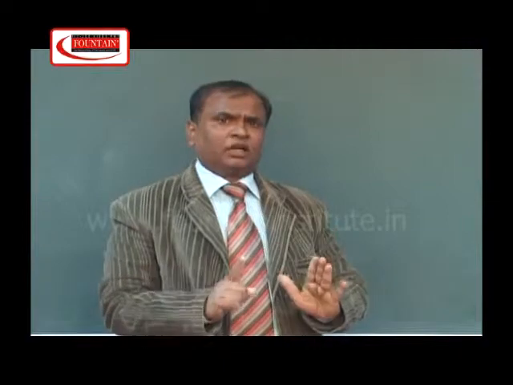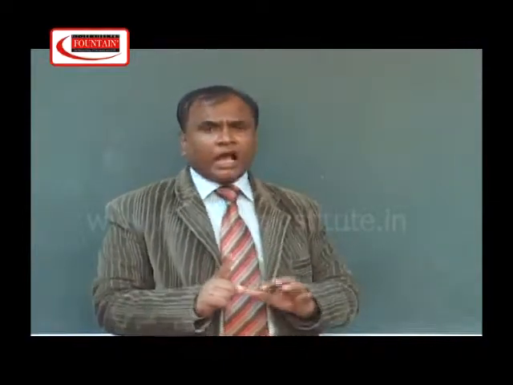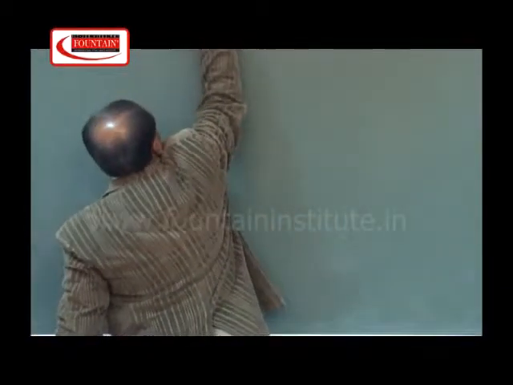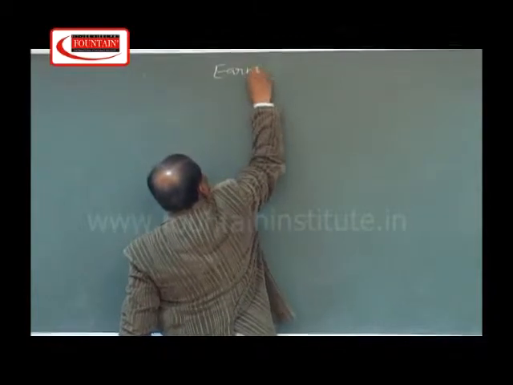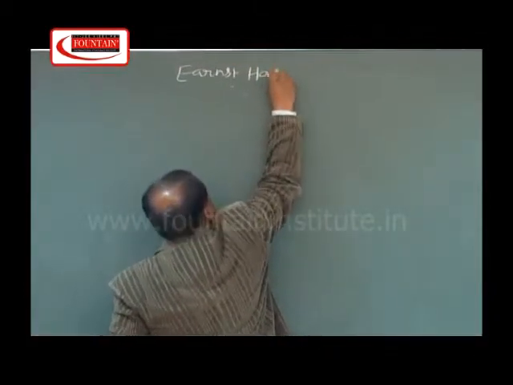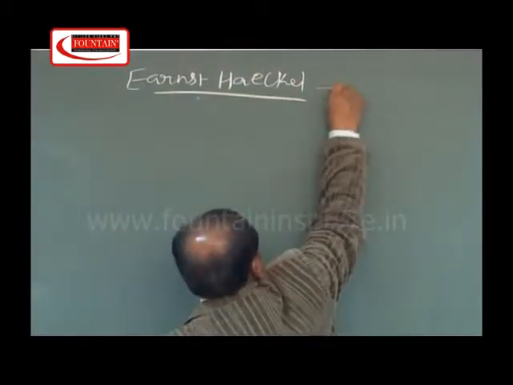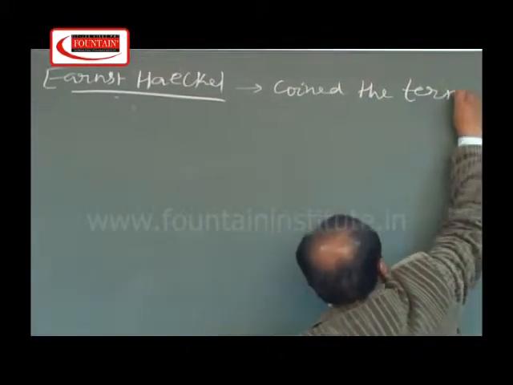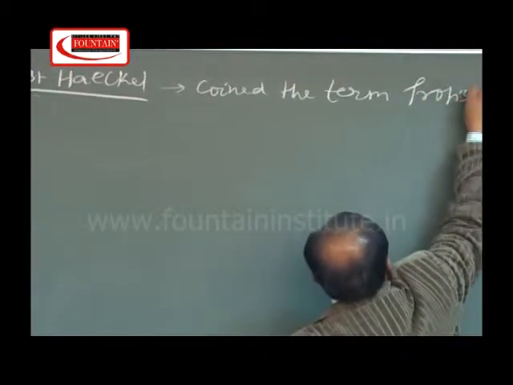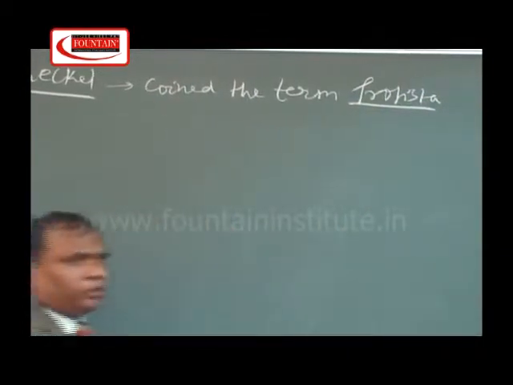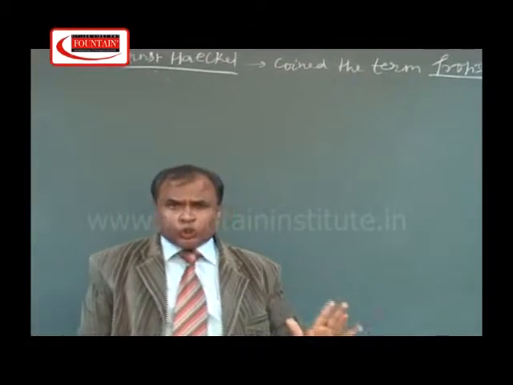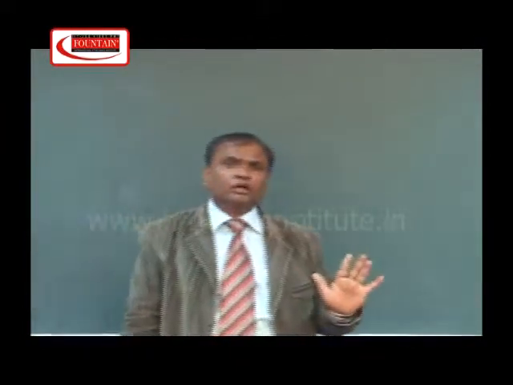So, taxonomists started increasing the number of kingdoms, and in this direction the first work was done by Ernst Haeckel, who coined the term protista. Kingdom protista includes all the microorganisms. Microorganisms means those organisms which cannot be seen through the naked eye.